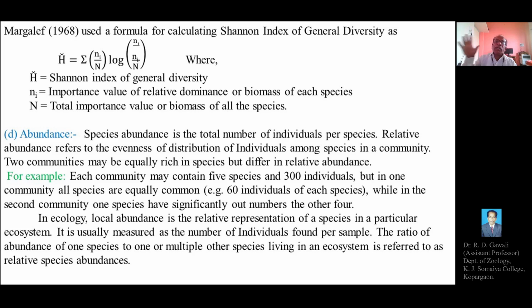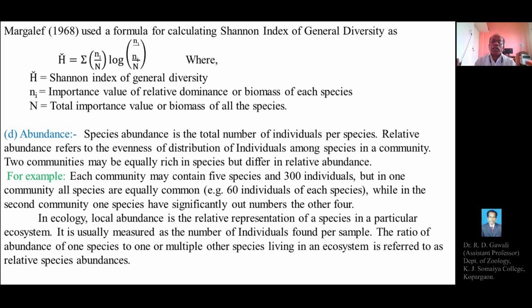But in one community, all species are equally common, that is 60 individuals in each species. 60 into 5 equals 300. So one community has 5 species and 300 individuals, with 60 individuals in each species.